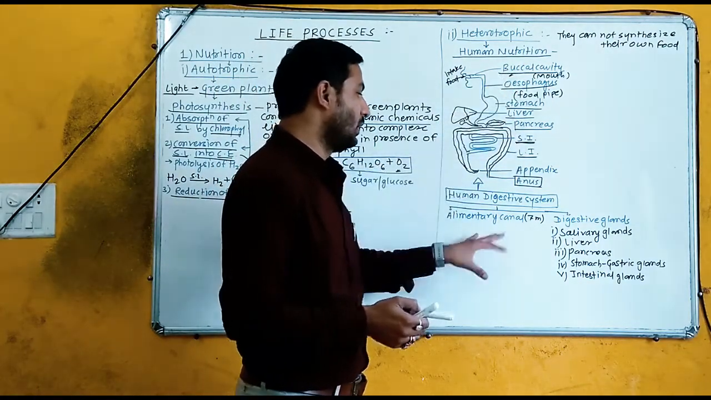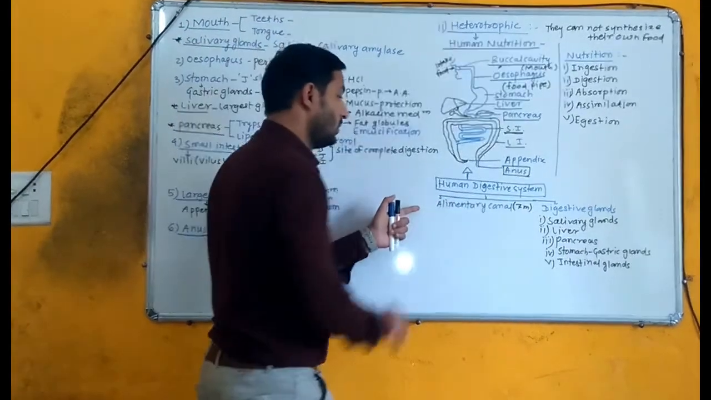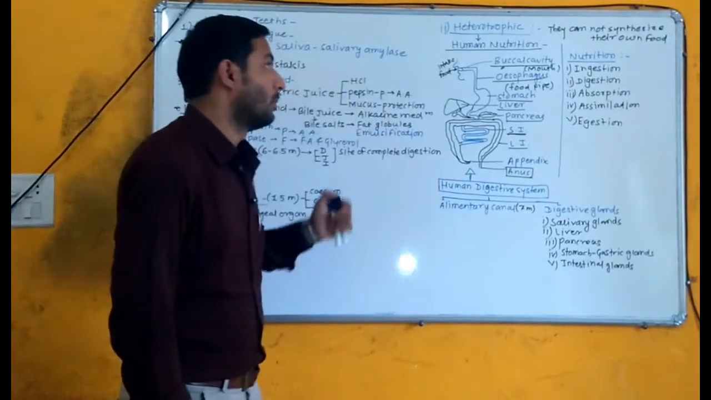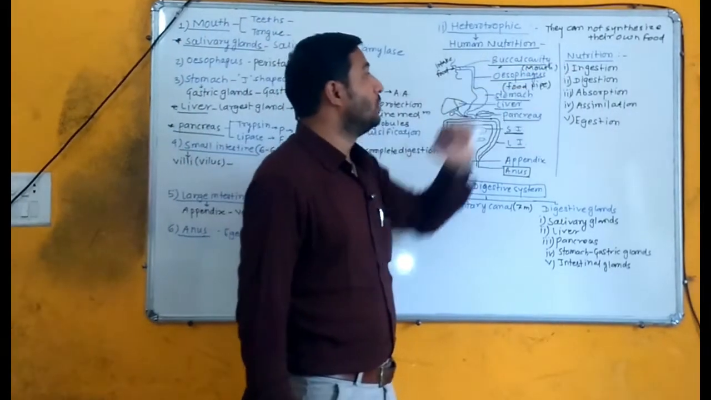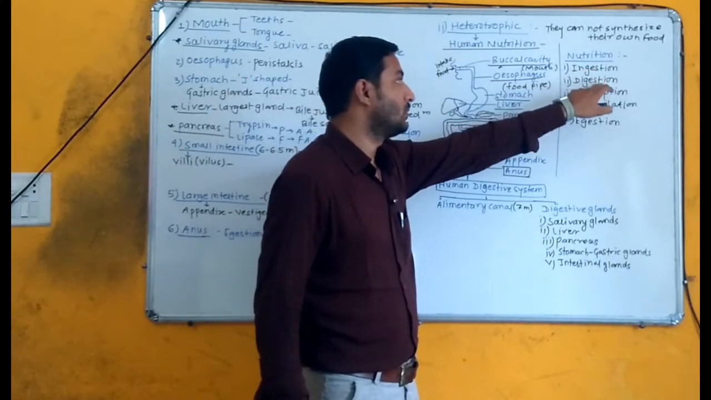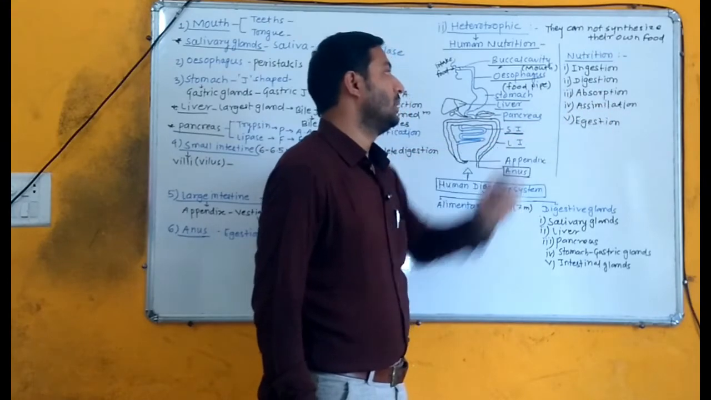Students, earlier we discussed the human digestive system. It is categorized into alimentary canal and digestive glands. Here in nutrition, what will come? Nutrition consists of these following steps: ingestion, digestion, absorption, assimilation, and egestion.